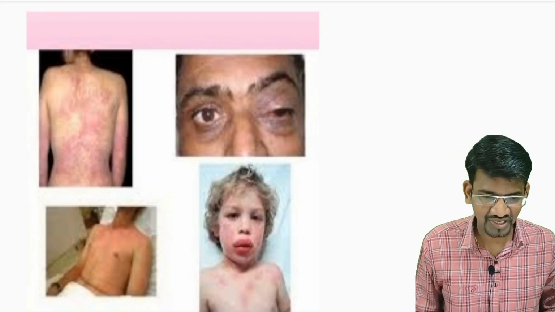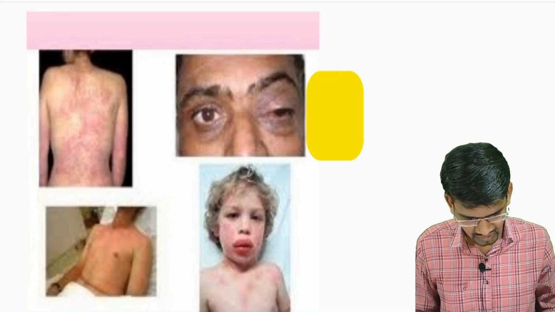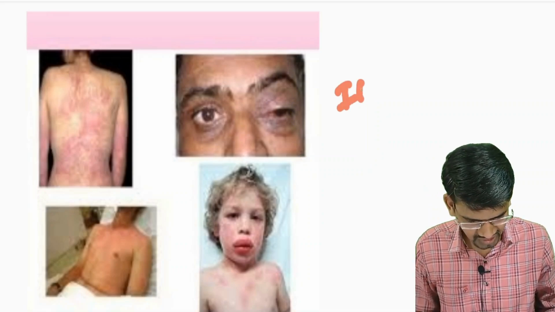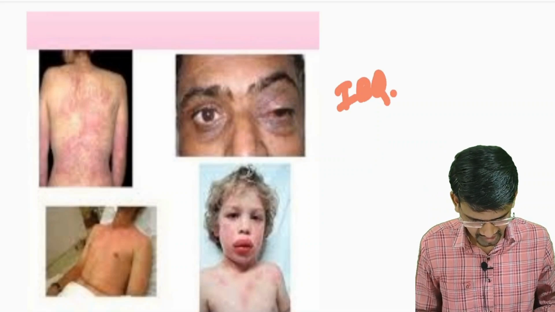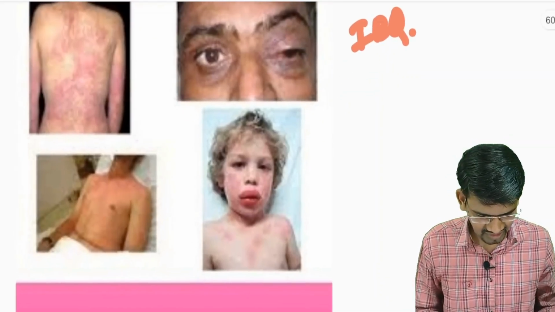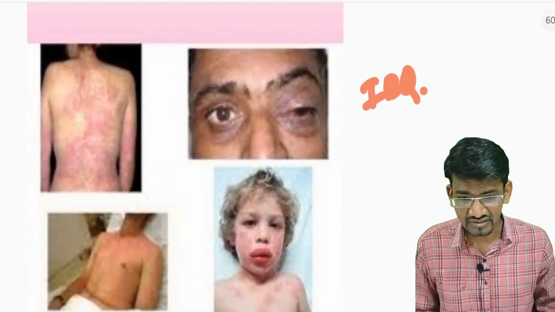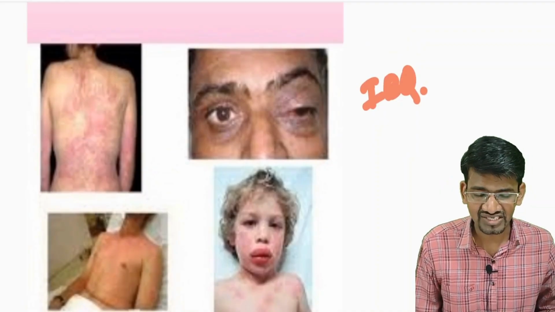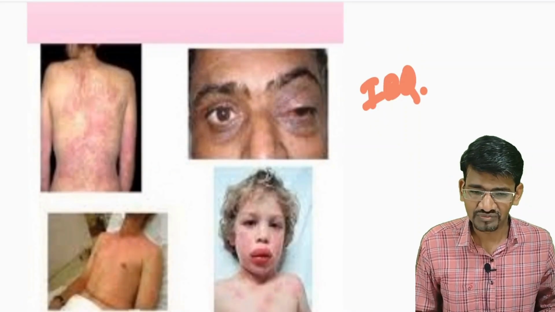You may get an image based question on this also, so it is very important. This is angioedema, where you can see the lip swelling, and here we can see the flushing or the urticarial rashes over the skin.